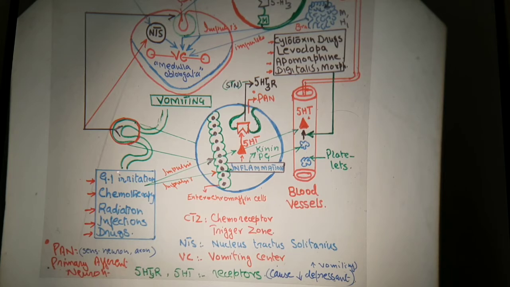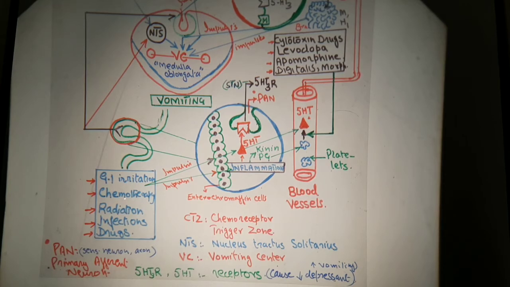There are certain factors. First of all, gastrointestinal irritation. Whenever irritation takes place in the GIT, impulses arise. Those impulses enter the enterochromaffin cells.